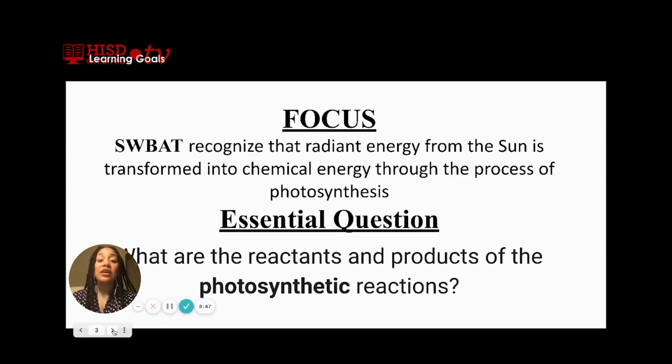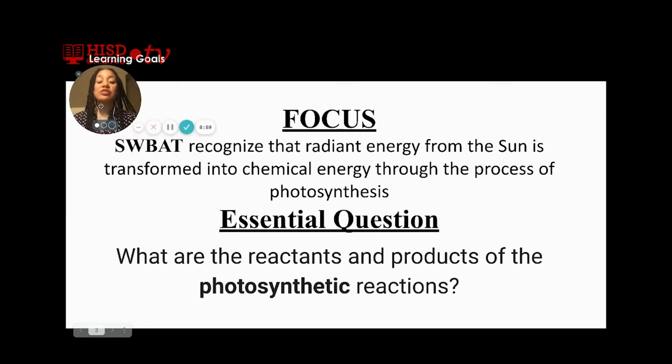So this week, students will be able to recognize that radiant energy from the sun is transformed into chemical energy through the process of photosynthesis. The question that we should be able to answer by the end of today's session is, what are the reactants and the products of a photosynthetic reaction? Now remember, reactants are at the beginning of the equation and products are at the end.